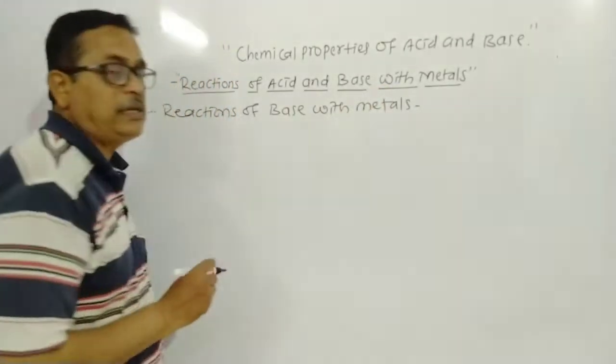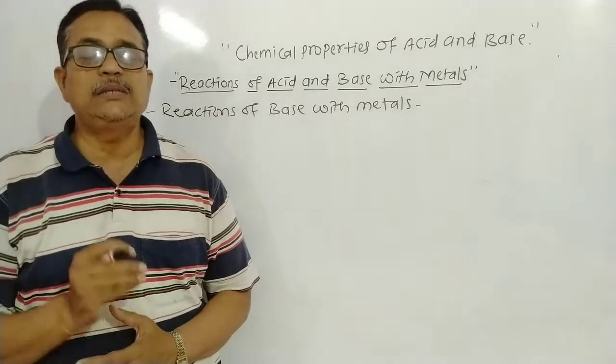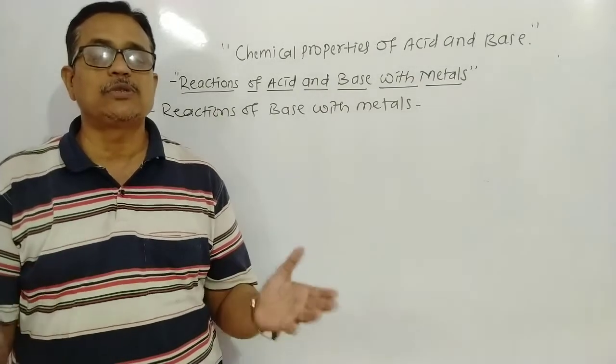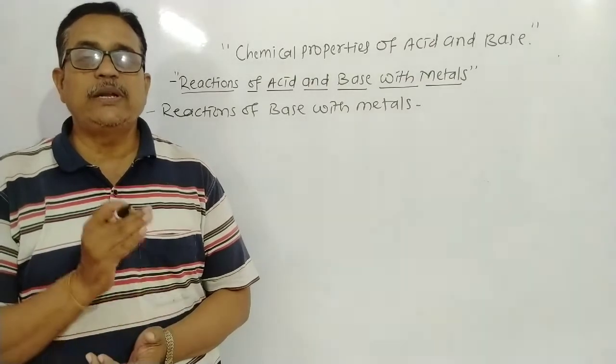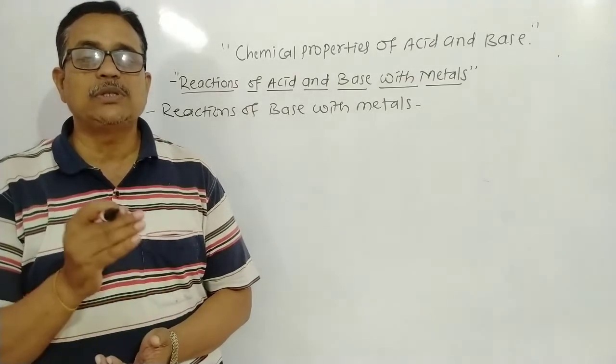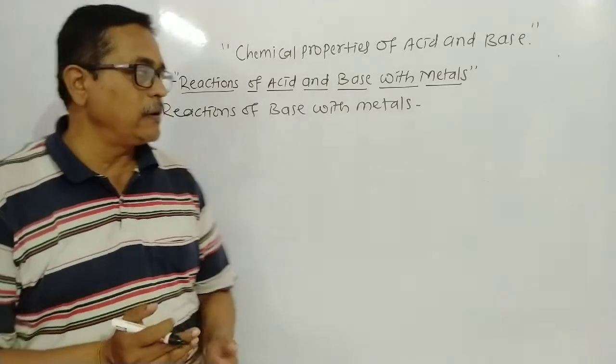How does a base react with a metal? When a base reacts with a metal, it also forms a salt and hydrogen gas. We study an example here.